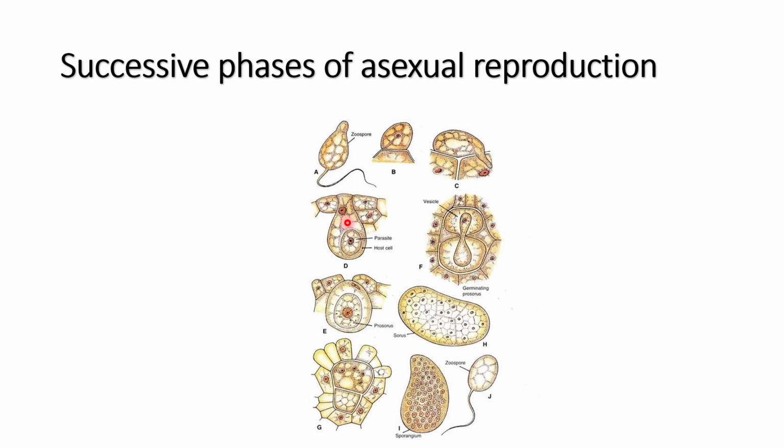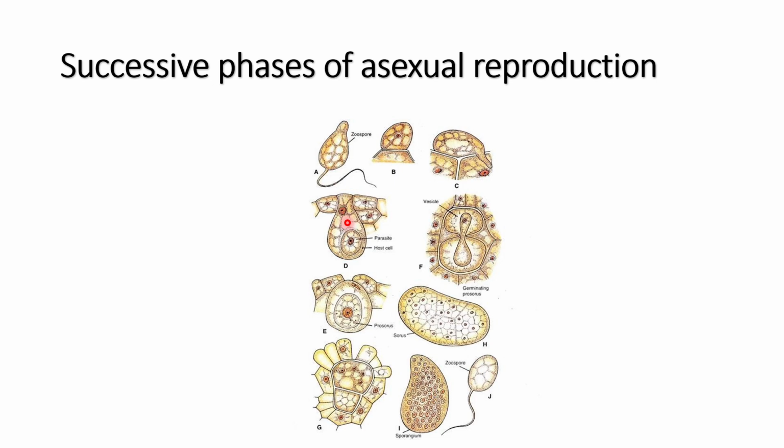The asexual reproduction basically takes place by means of zoospores. These zoospores are formed in the zoosporangium, also called the resting sporangium, which remains buried in the soil during unfavorable environmental conditions. And when the environmental condition becomes suitable, then the zoospores come out of that resting sporangium and infect the crop.